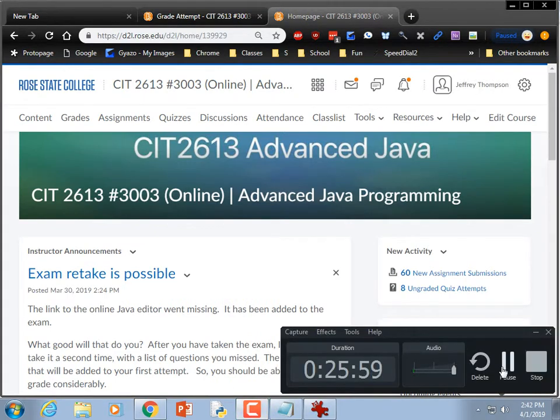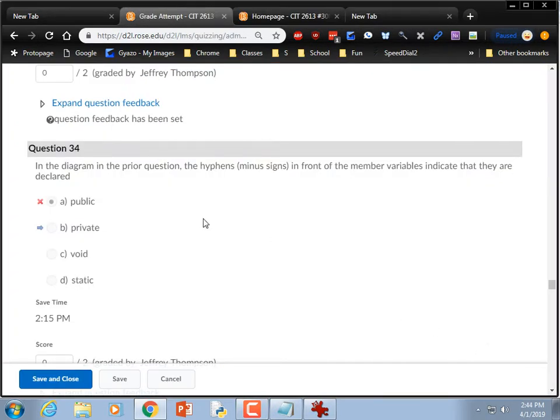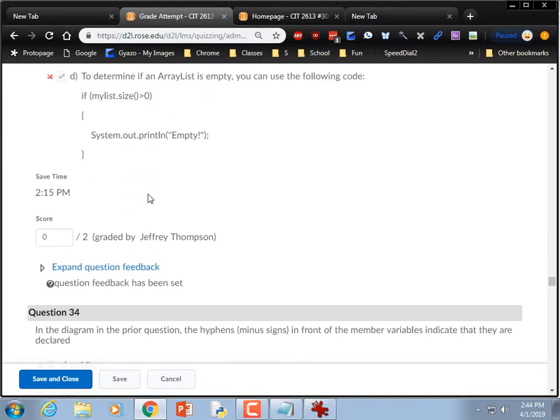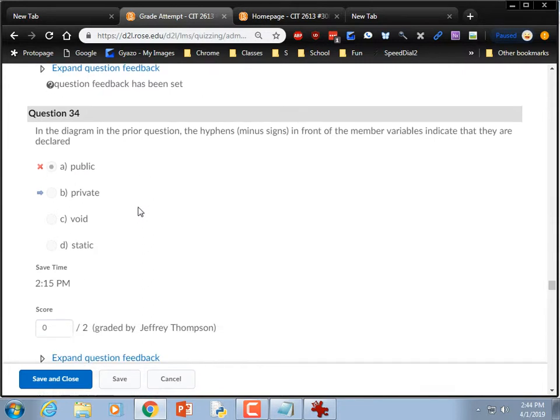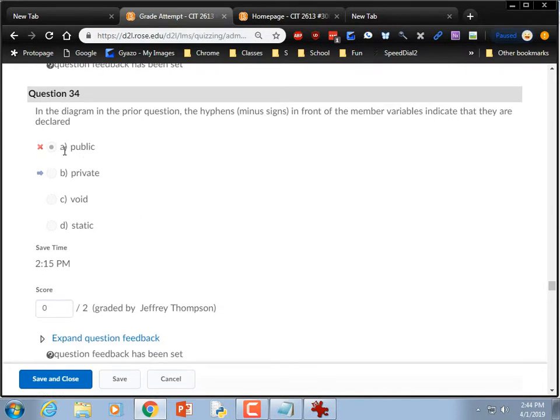A lot of times I don't know what the question's asking me. And all right, gang, I kind of goofed on this question because the questions were sorted in random order. So in the diagram of the prior question, the hyphens in front of the member variables indicate they're declared. Well, you scroll up here, there is no diagram, right? So anyways, yeah, that messes the question entirely up.